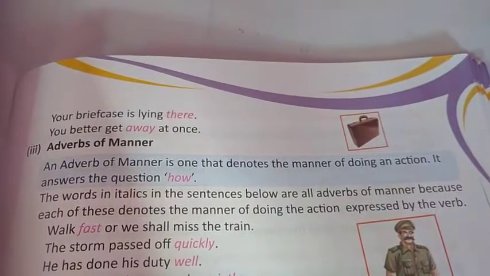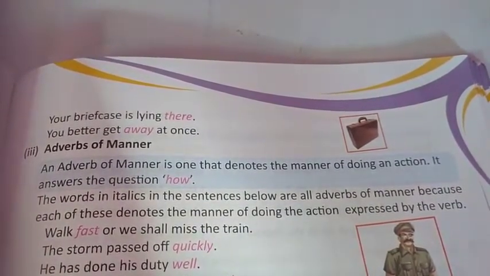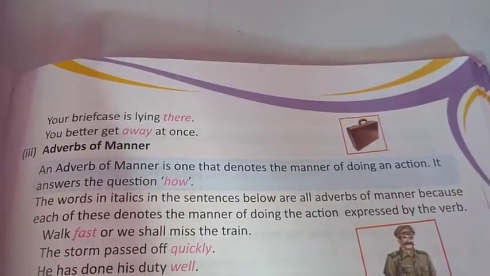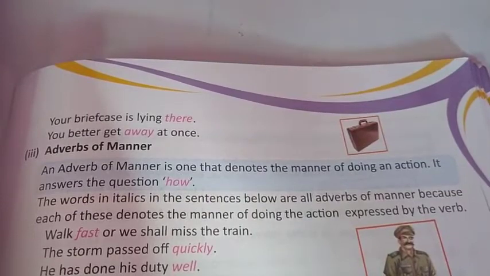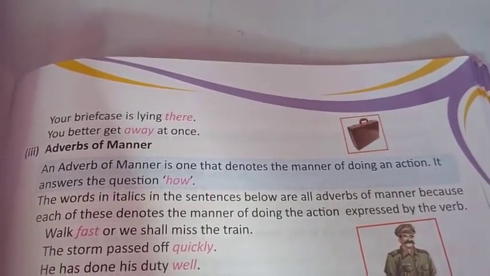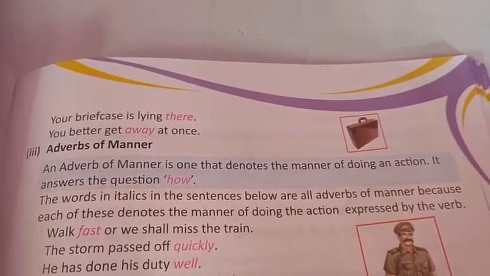Harish laughed loudly. She sings well. How does she sing? She sings well. He talked confidently. How did he talk? He talked confidently. So it tells the manner of doing an action.